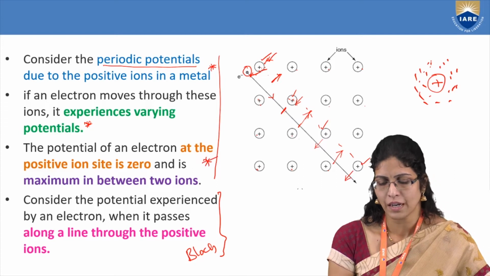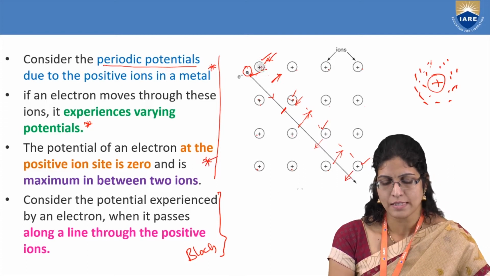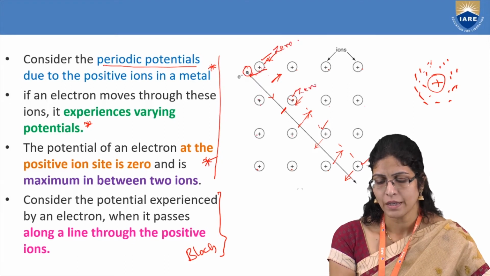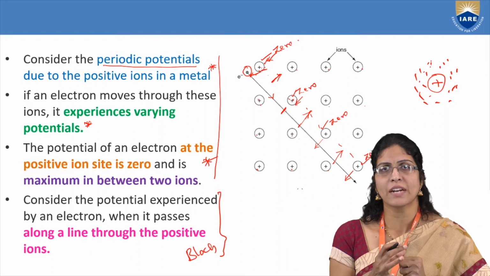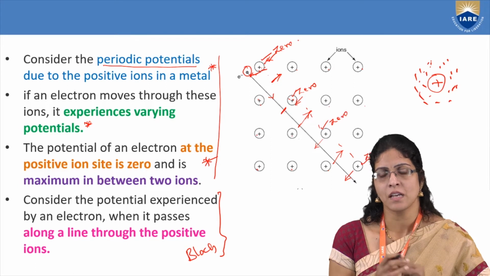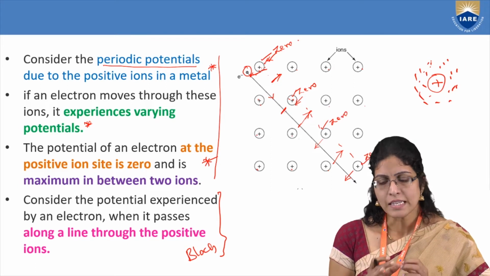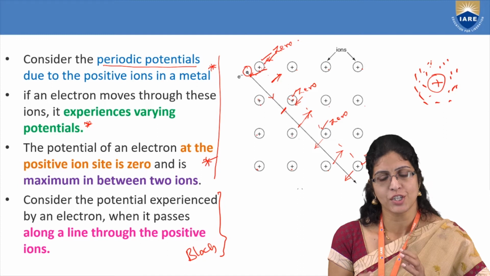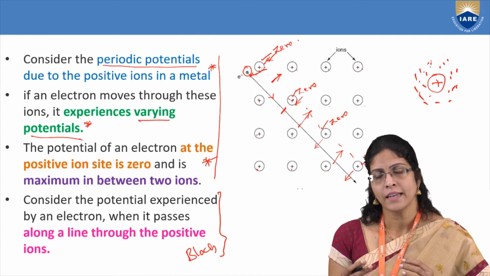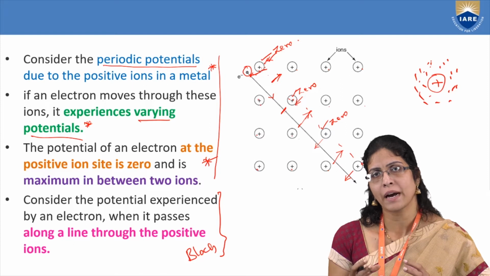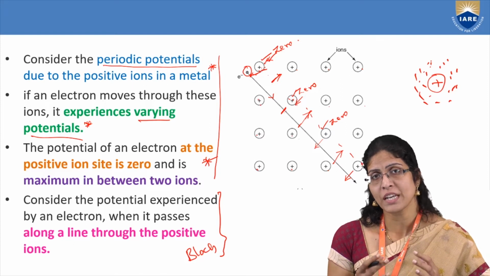At the positive ions, the minimum is nothing but zero. Here it is zero. Here it is zero. Here it is zero. You can take it as if it is attracted and packed with this positive ion. So this variation of the potential, these varying potentials, if I picturize it, will be similar to that of my periodic potential well.